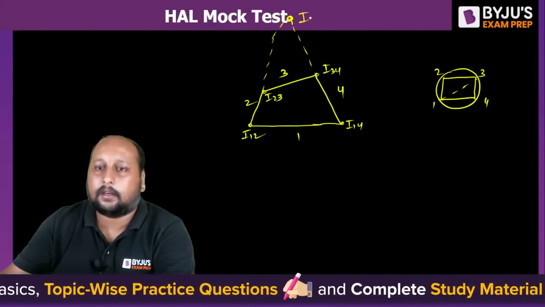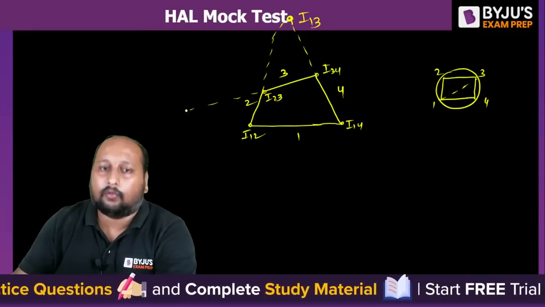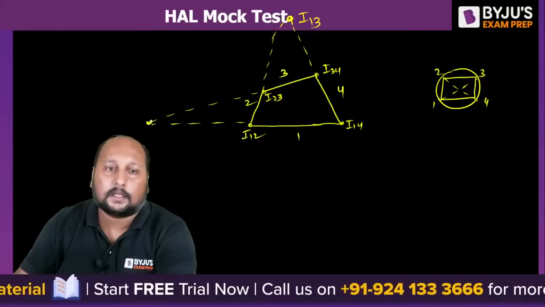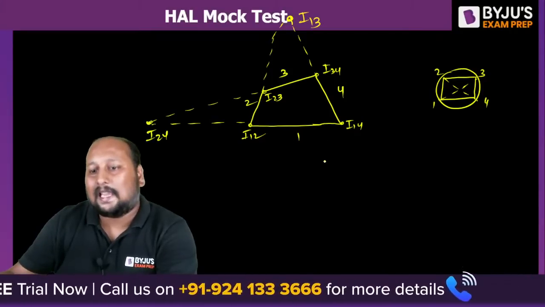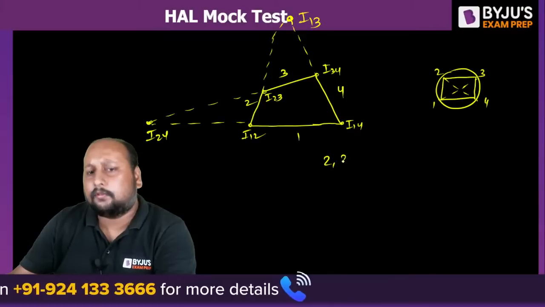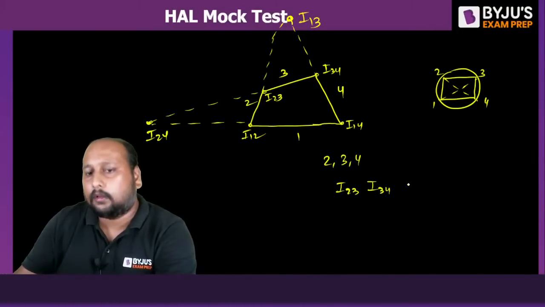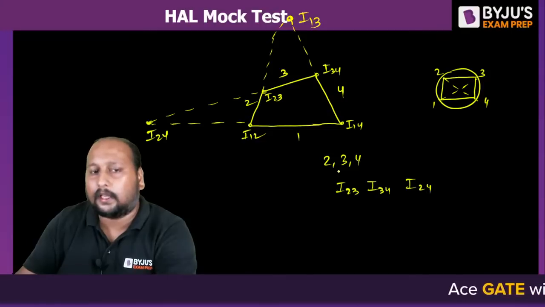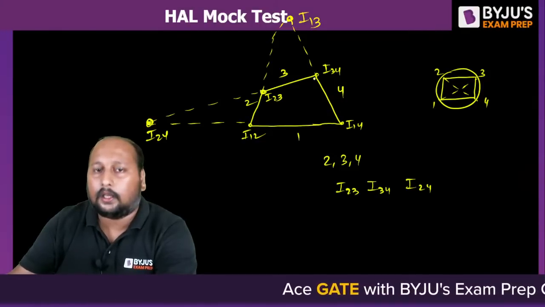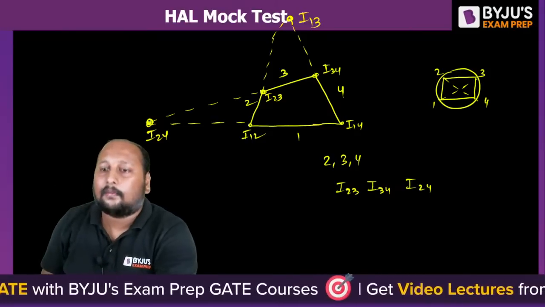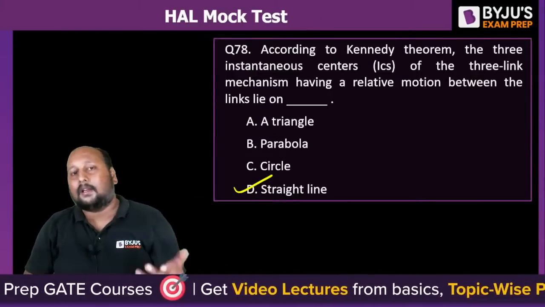This is your I13, and this is I24. So if you take any three links, let's say I'm taking 2, 3, 4, that means I23, I34, I24. देखते हैं, 2 4, 2 3, 3 4 in a straight line because they are having relative motion. इसका degree of freedom 1 होता है, इसलिए तो this is coming in the same straight line.